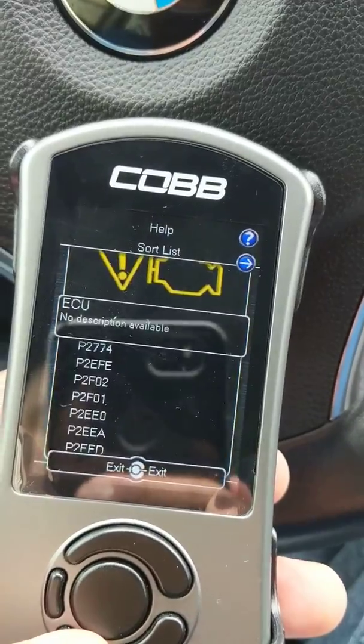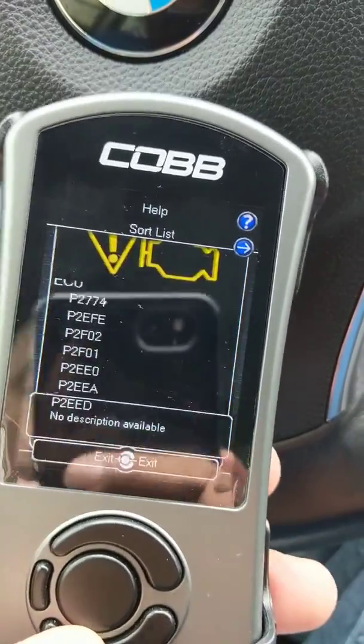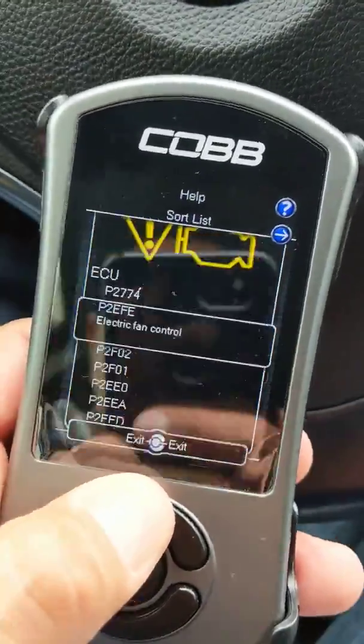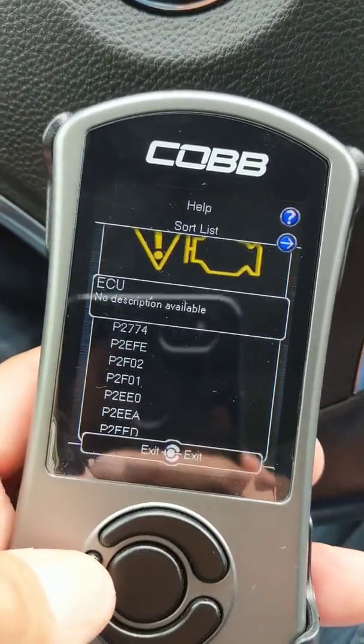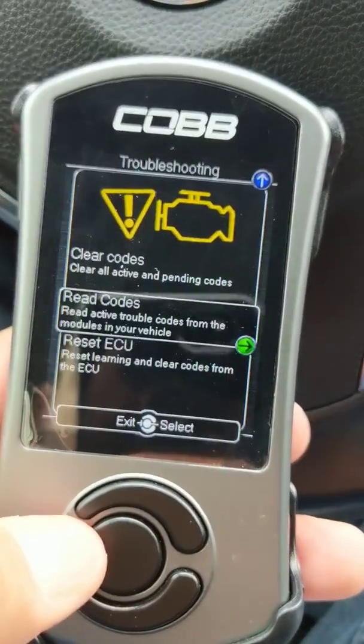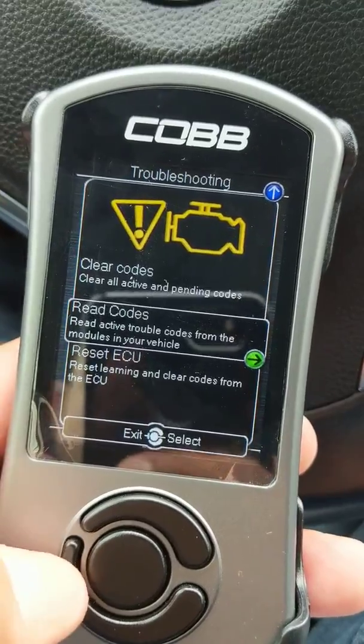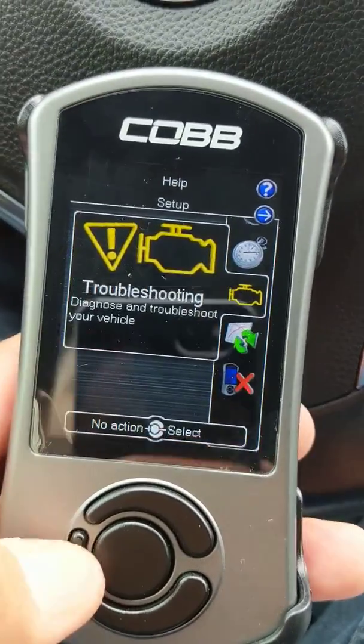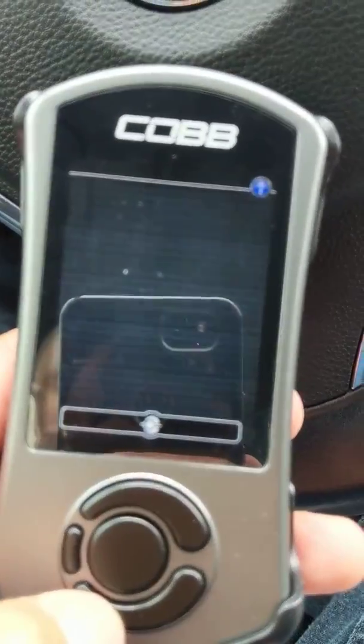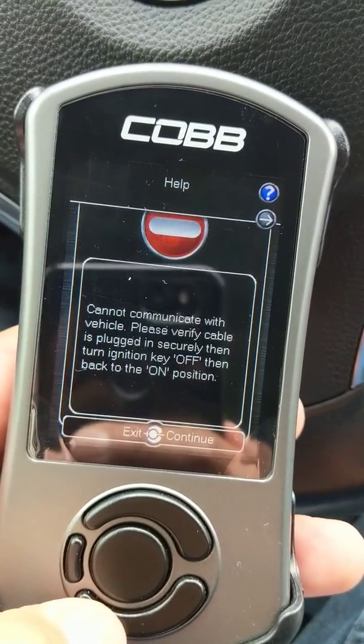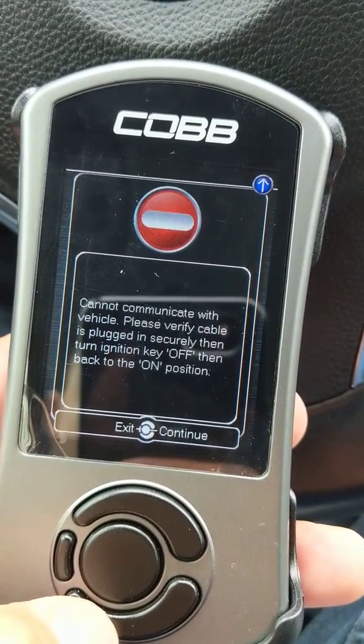You can read codes just fine. These codes have nothing to do with the access port. I tripped these a couple days ago, but I was having this issue days before. Go back to gauges. It attempts to load gauges and gives me this.